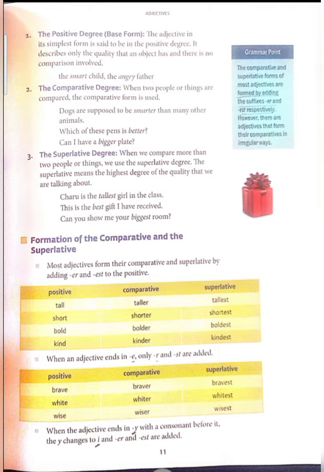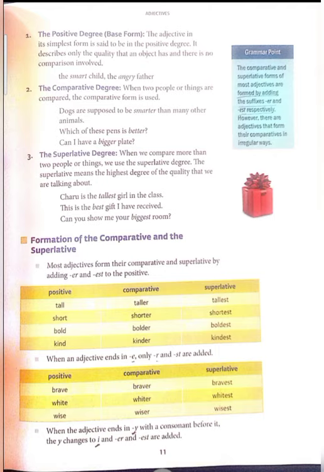Now let's learn the second one, the comparative degree. When two people or things are compared, the comparative form is used. For example, dogs are supposed to be smarter than many other animals. Here dogs and other animals are compared. Which word is given here? Smarter. And the next one? Than. So, smarter than. The word than compares the two types of animals.